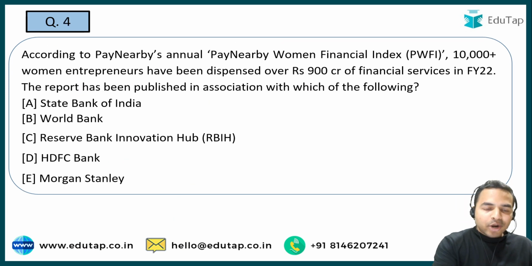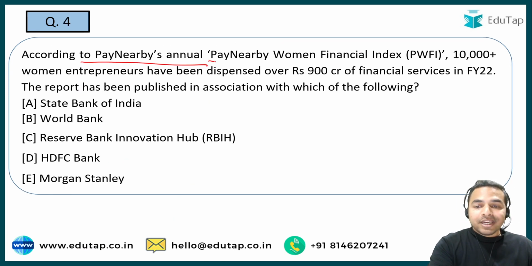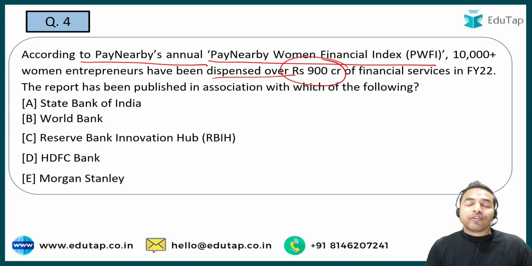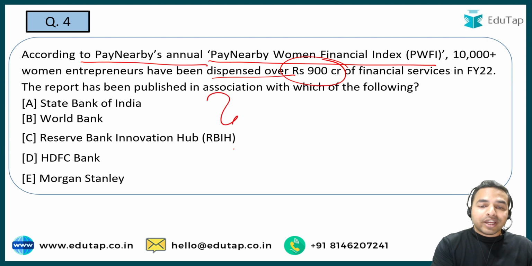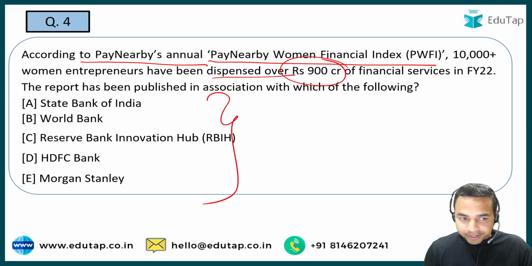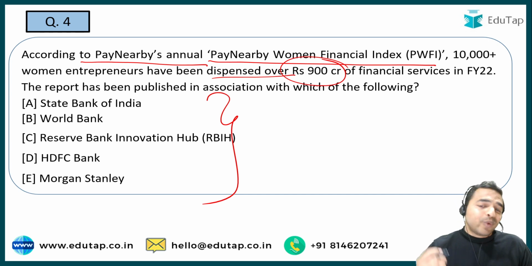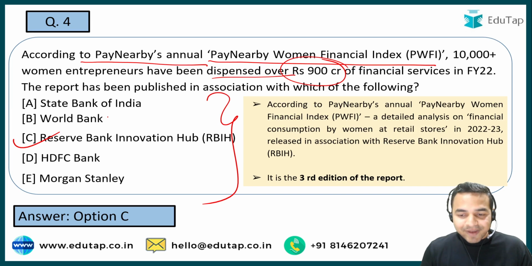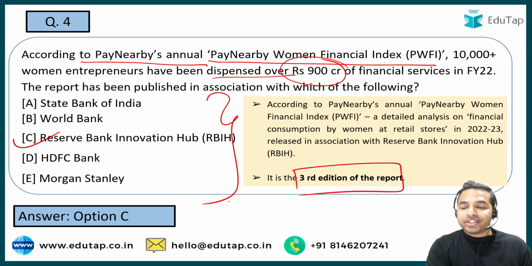Next question. According to the Pay Nearby Women Financial Index, 10,000 plus women entrepreneurs have been dispensed over rupees 900 crore of financial services. And you are required to tell me which one of the following organizations has published this report. Is it SBI, World Bank, RBI Innovation Hub, HDFC Bank, or Morgan Stanley? And here guys, this is a very direct question, and the right answer is option C, that is RBIH, that is Reserve Bank Innovation Hub. And guys, this was the third edition of this particular report.